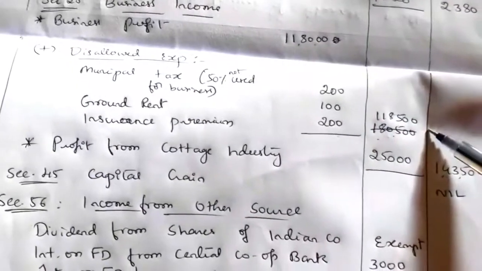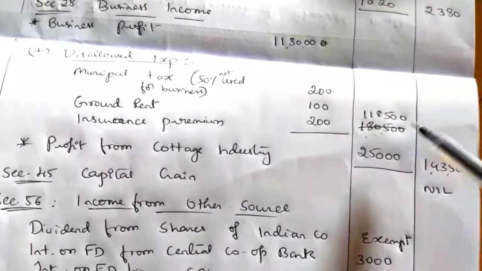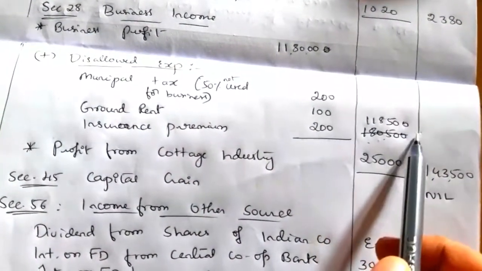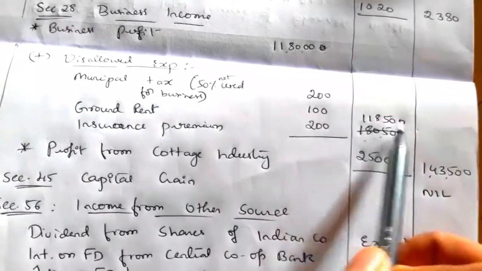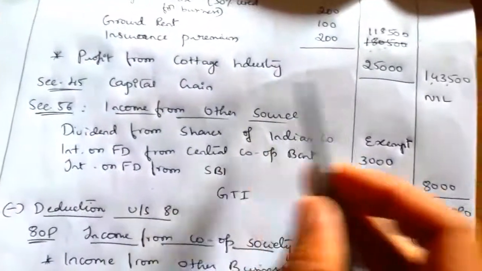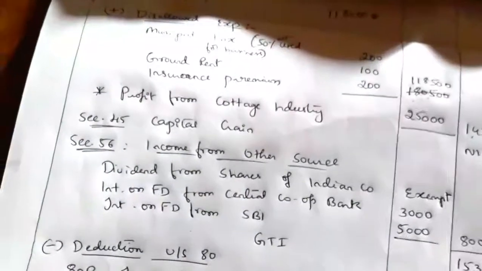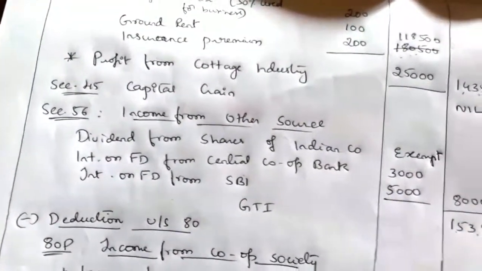Since it is a Kisan Urban Consumer Cooperative Society, for a deduction under section 80P for the business profit, that is under the income from other business, we can take 1 lakh as a deduction, not 1,18,500. Next business income we have here, profit from cottage industry, that is 25,000 we have to take. So the total business income is 1,43,500. Next head is section 45, capital gain. There is no information relating to capital gain, so nil.